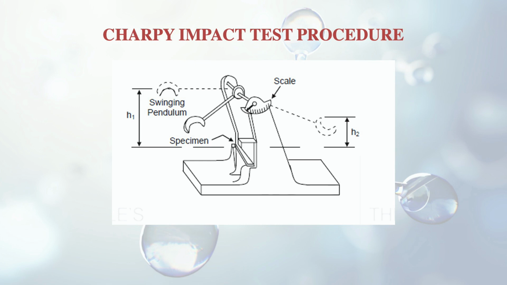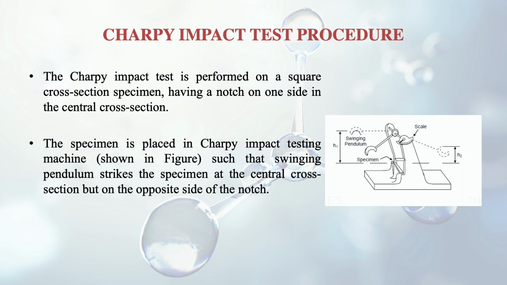So now we begin the impact test. How is it performed? What is its name? The first one is named the Charpy impact test procedure. Here is the machine also shown in the figure. The Charpy impact test is named after the scientist who discovered it, and it is performed on a square cross section specimen. The specimen will have a notch on one side in the central cross section. If there is a square section, there will be a notch on one side of the specimen. On the other side it will be plain.